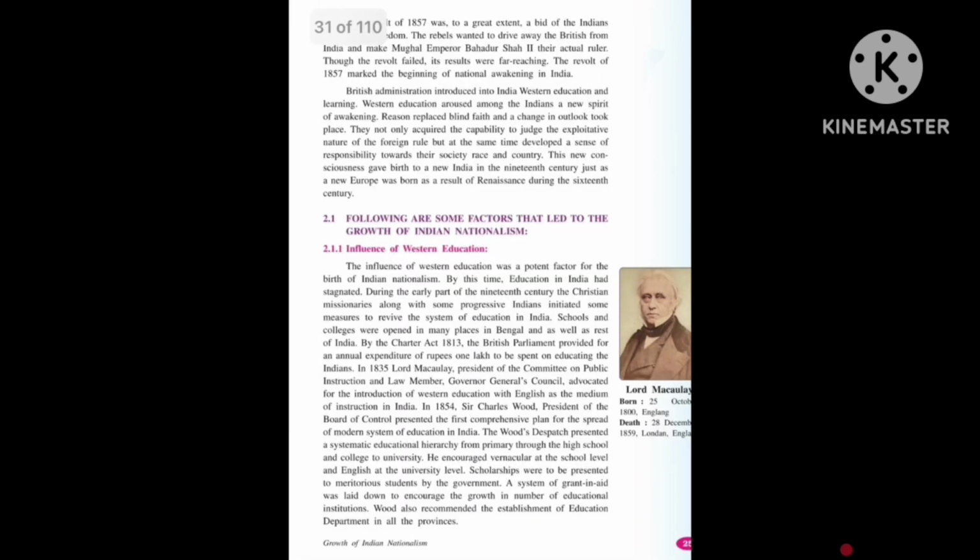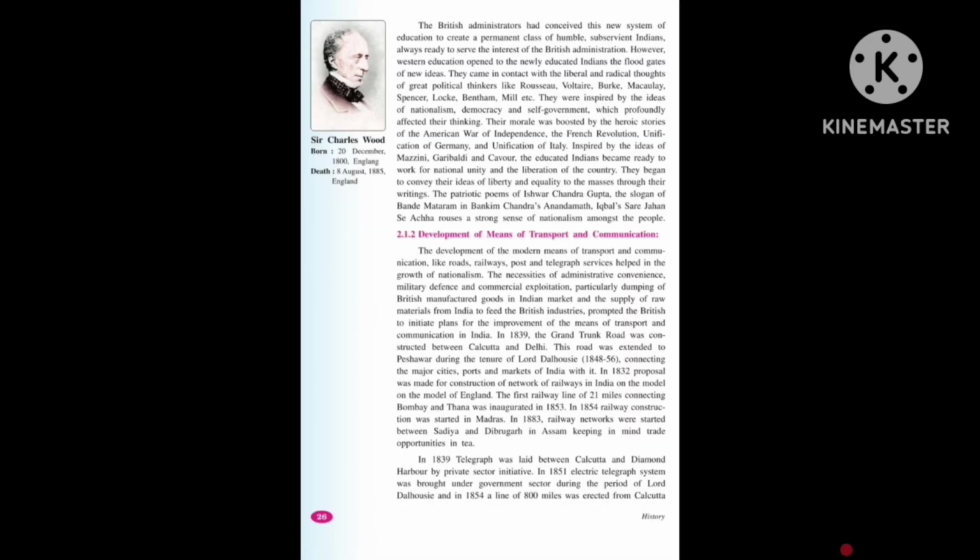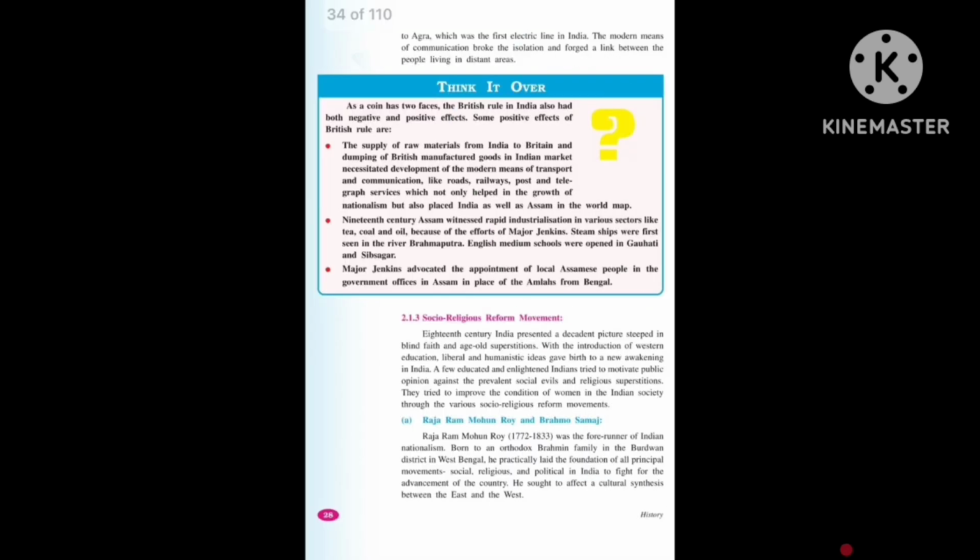Next, we are going to discuss thoroughly some of the factors that have led to the growth of Indian nationalism, like the influence of Western education, then the development of means of transport and communication. Then we are also going to discuss some socio-religious reform movements like the Brahmo Samaj led by Raja Ram Mohan Roy.